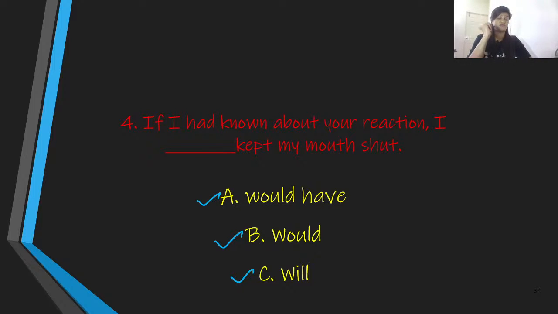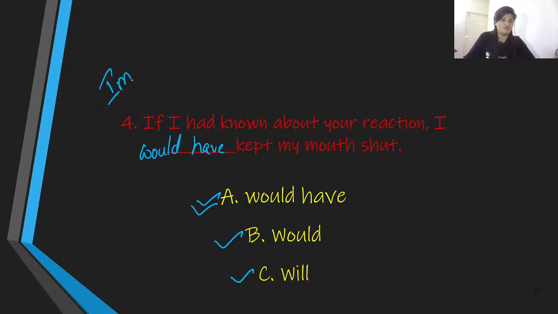Is it a possible condition, a probable condition, an improbable condition, or an impossible situation? Well, I say it is referring to an impossible situation. That is why the answer is would have.